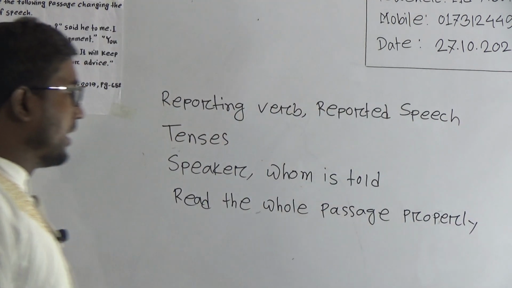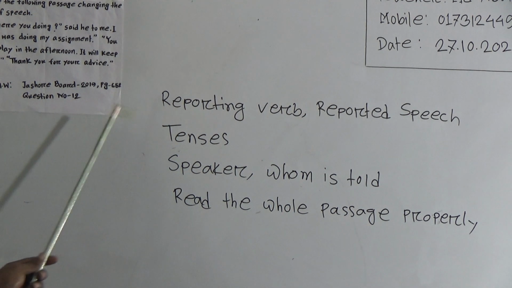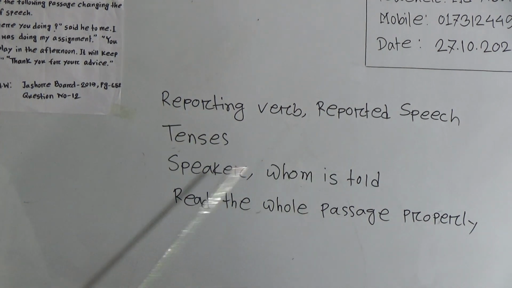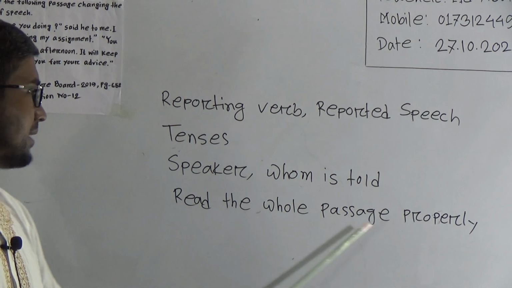So I am telling you again, you will focus on these things while writing the passage narration, while writing the indirect sentences into the direct form. Look here: reporting verb, reported speech, tenses, speaker, whom is told, and read the whole passage properly.